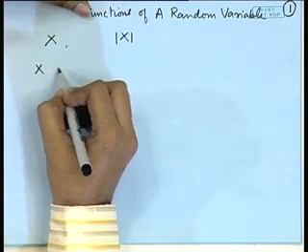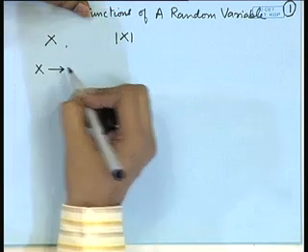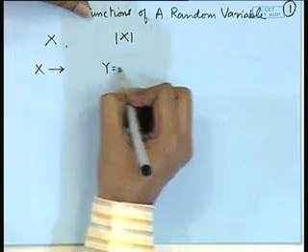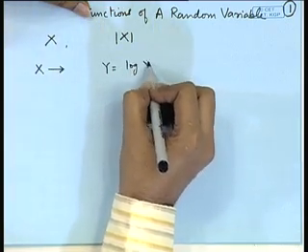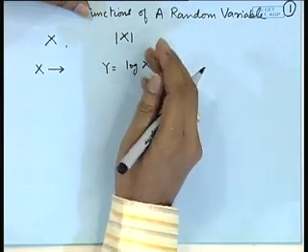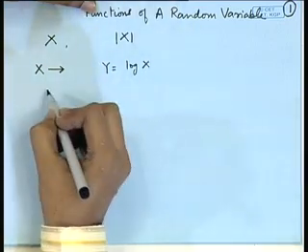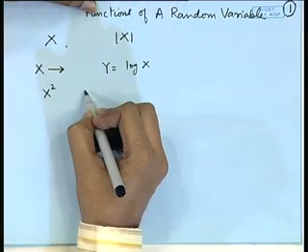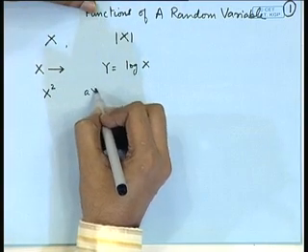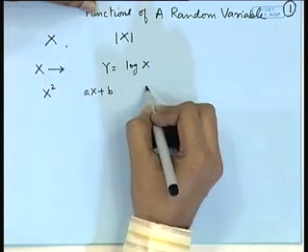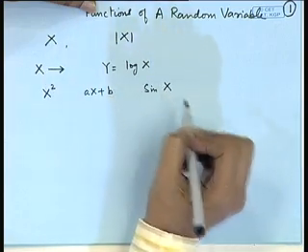If the numbers are too large, we may be interested in a function of X, say log of X, to scale them to our level. In a similar way, sometimes we may be interested in X square, aX plus b, or sine of X, etc.